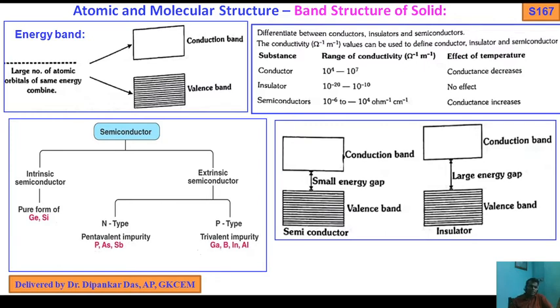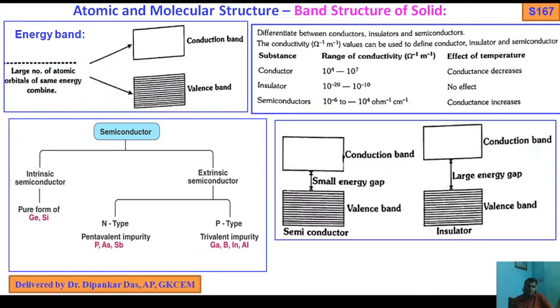Okay, now come to semiconductors. As I told you, semiconductors are of two types: intrinsic semiconductor and extrinsic semiconductor. The semiconductor which is obtained by heating is called an intrinsic semiconductor. The example is a pure crystal of silicon and germanium, and it exists at 0 Kelvin. A pure crystal of silicon and germanium acts as an intrinsic semiconductor.